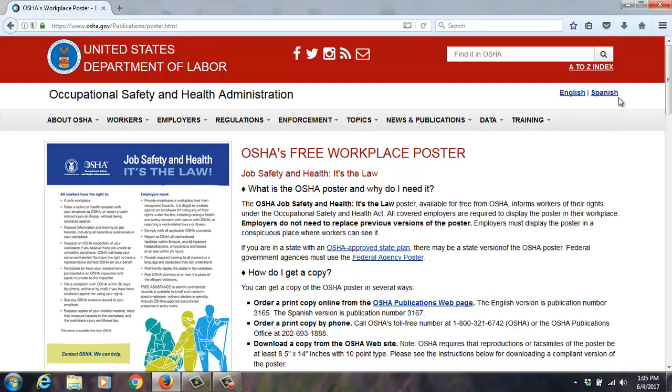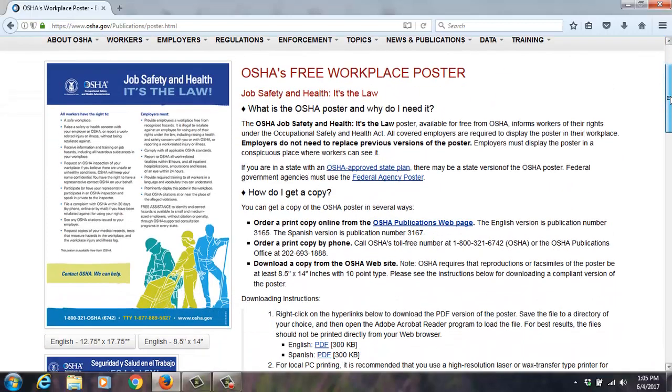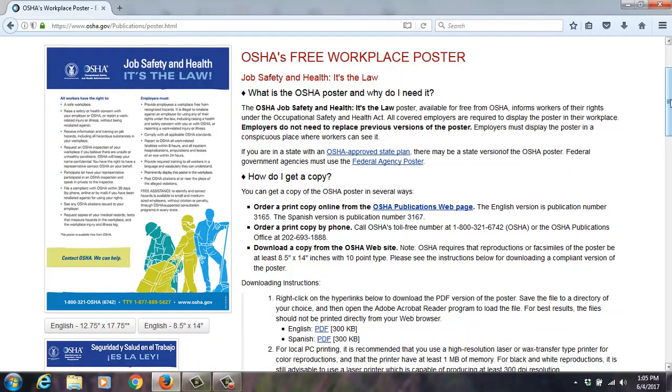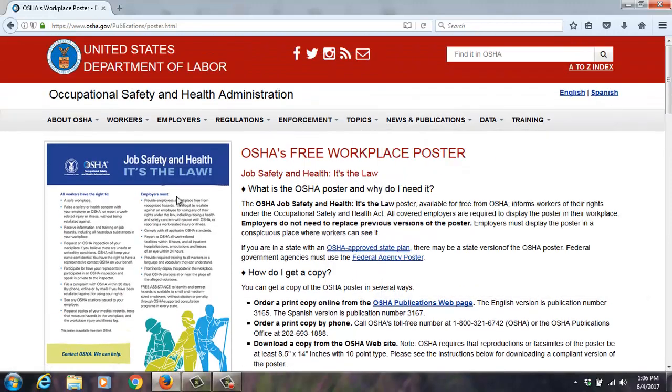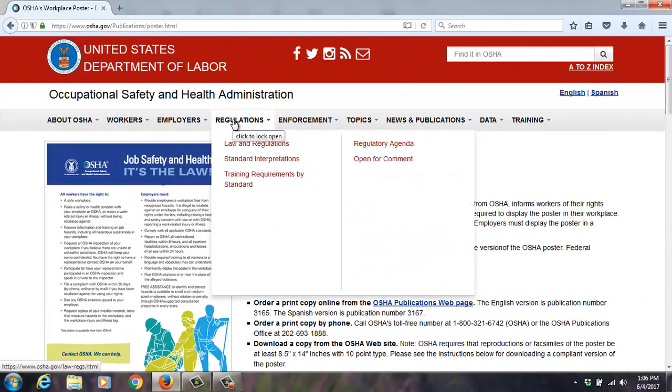And let's get to the poster. So when I was a compliance officer in Minnesota back in the 90s, we called this the $1,000 poster. Every compliance investigation I did, I looked for this. It's typically posted in the break room or on the bulletin board that's dedicated to safety. You can get it for free here. A lot of companies, what they do is they get a laminated poster from their work comp carrier that on one side has the work comp for their state, the other side has the OSHA information. But this is required at every workplace. Again, it used to be $1,000, probably more now, which I'll talk about later as well.